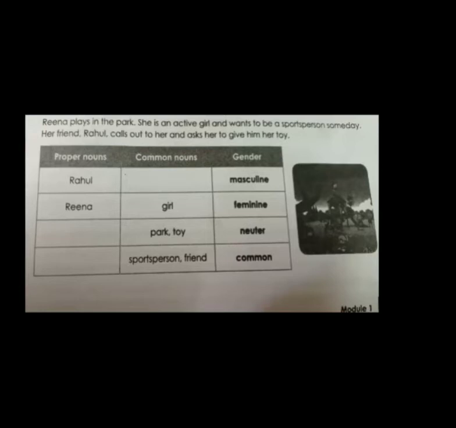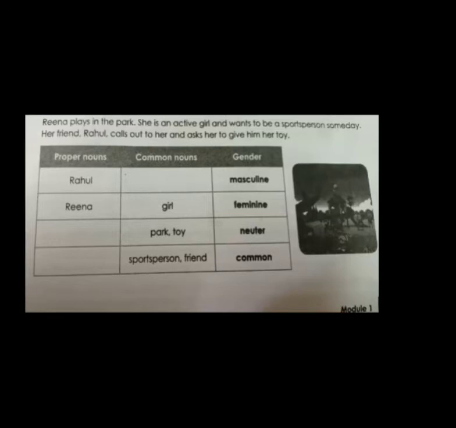Then she is an active girl and wants to be a sports person someday. So here, which is the common noun here? Girl. Girl will go under the common noun. And see children, sports person.